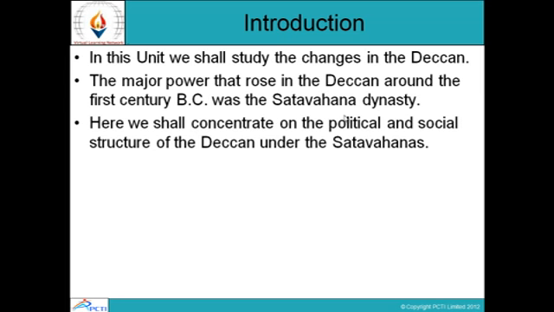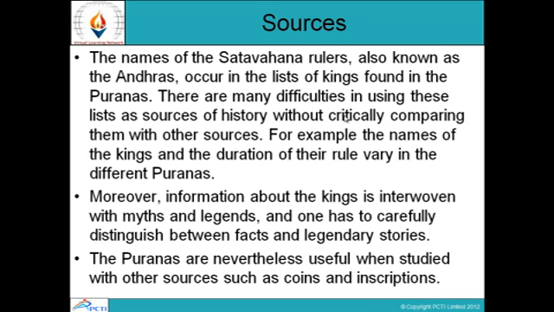Introduction. In this unit, we will study the changes in the Deccan. The major power that rose in the Deccan around the 1st century BC was the Satavahana dynasty. Here we shall concentrate on the political and social structure of the Deccan under the Satavahanas.